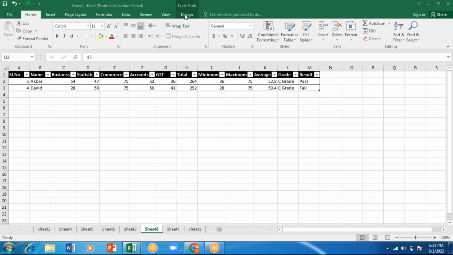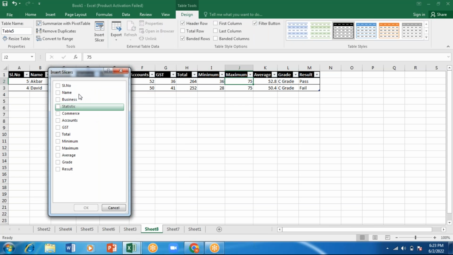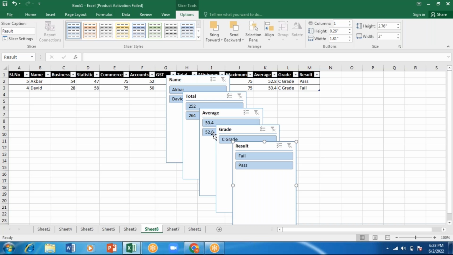So now see, I'm also having an option when I go for this design. It will show you insert slicer. Which all you want to show: for names I want, for total I want, average I want, grade I want, result I want. So I'll click on this and then click on OK. Okay, like this it will be showing.